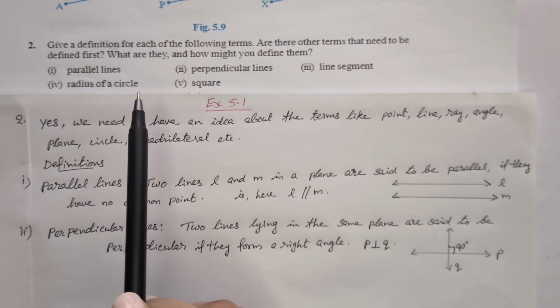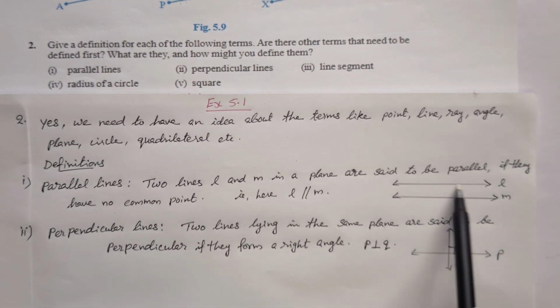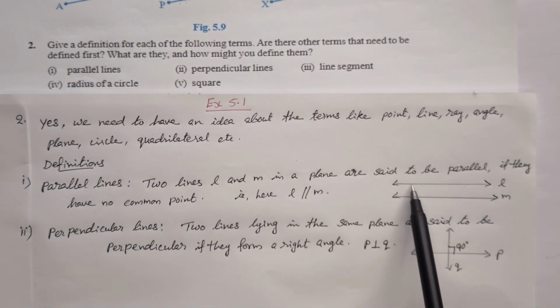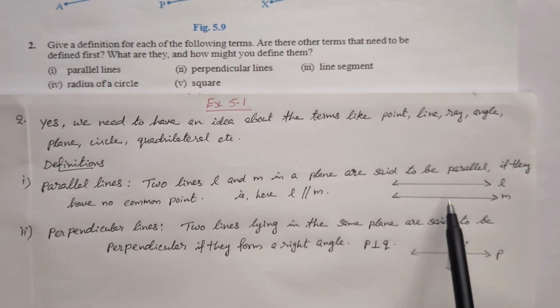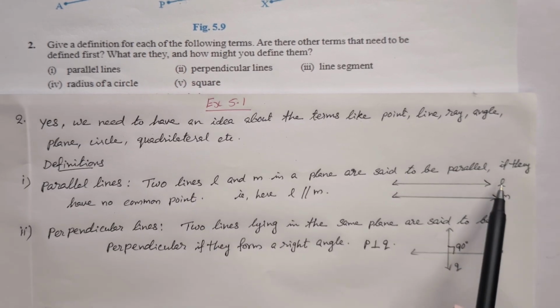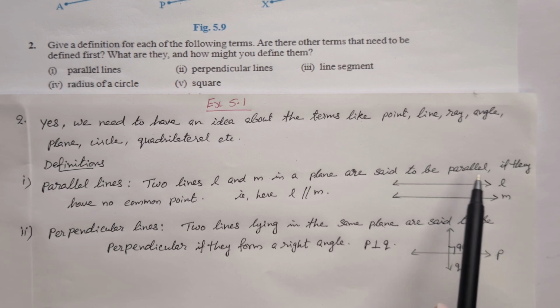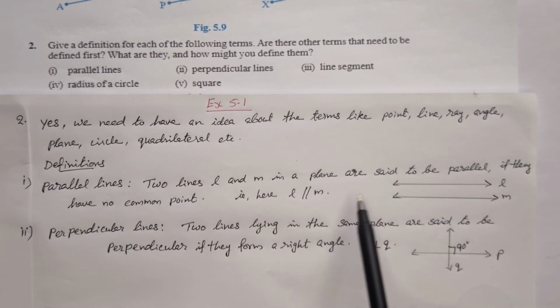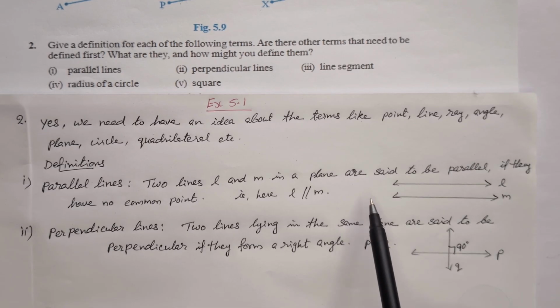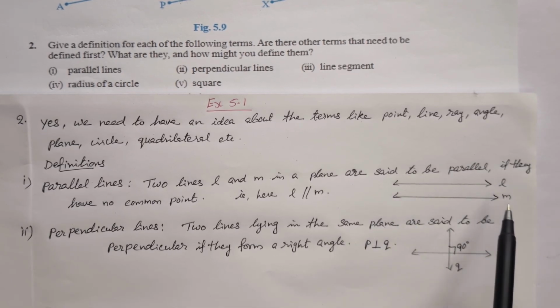First one, parallel lines. We know that two lines extending endlessly to both sides, where the distance between the lines is the same everywhere, are parallel. Definition: two lines L and M in a plane are said to be parallel if they have no common point. When we extend them, they do not intersect, they do not meet each other. No common point. So we can write here L parallel to M.